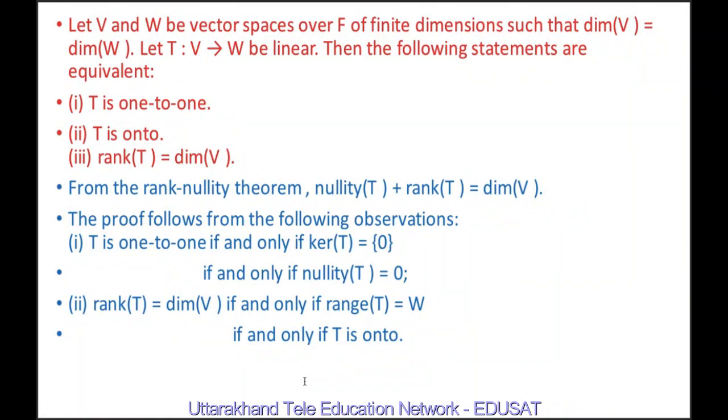From the rank nullity theorem, we know that nullity of T plus rank of T is equal to dimension of V. Therefore, the proof follows from the following observations. T is one-one if and only if kernel T equals 0, which we have proved just now, if and only if nullity of T equals 0. Rank of T equals dimension of V if and only if range of T equals W, if and only if T is onto.